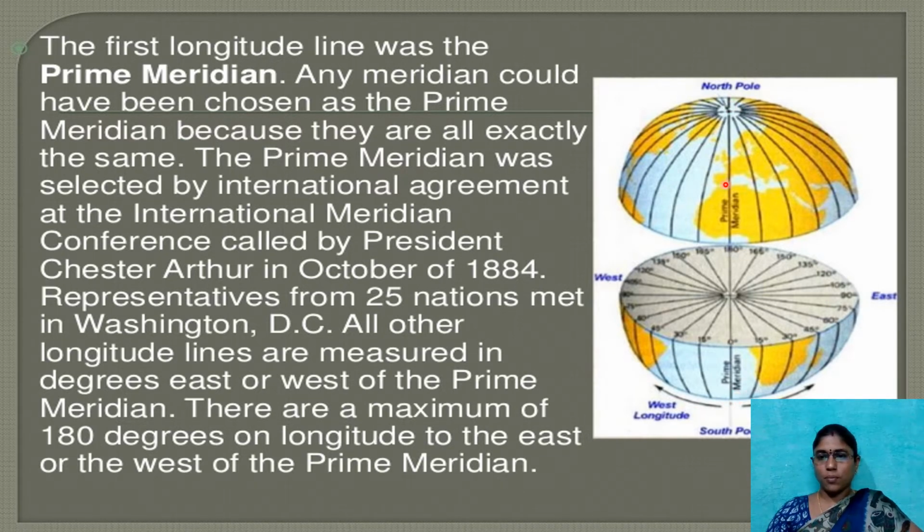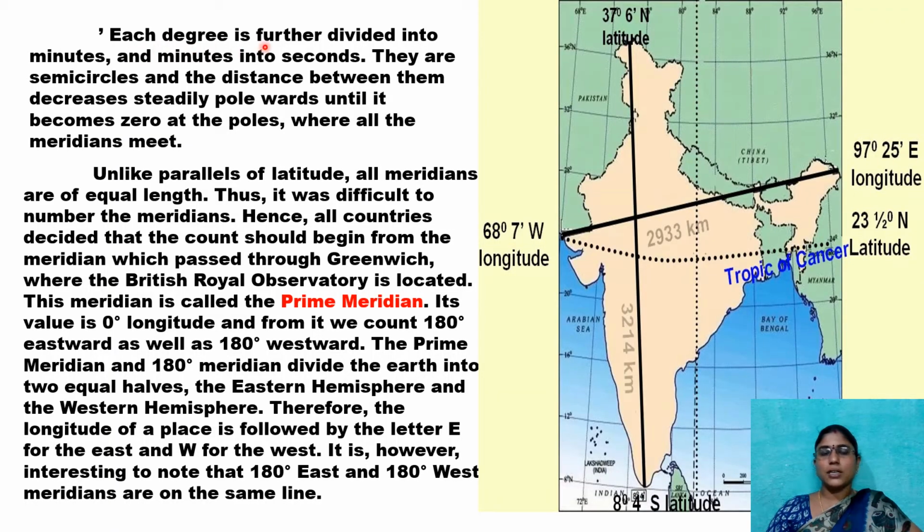So here, from the prime meridian onwards, we have 180 degrees or 180 longitudes towards the east and 180 longitudes towards the west. Each degree is further divided into minutes and minutes into seconds.